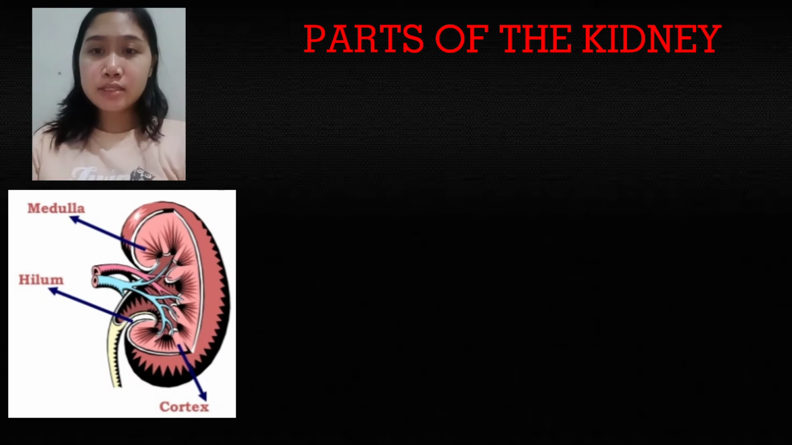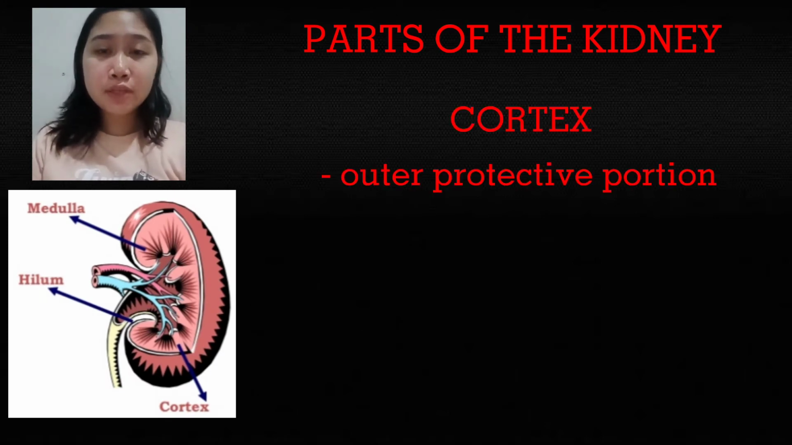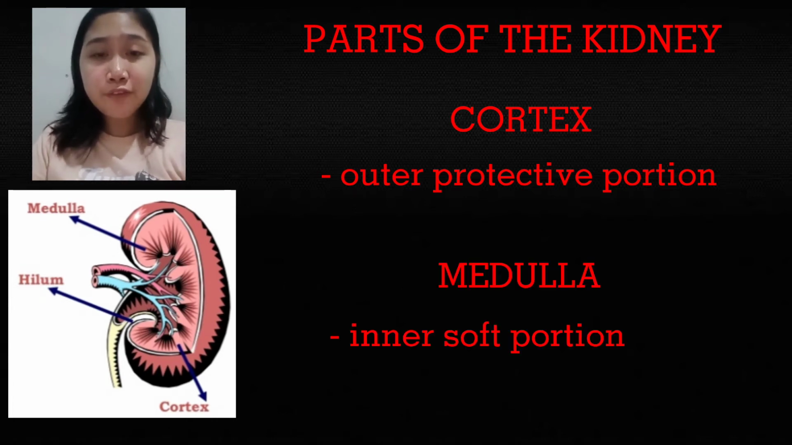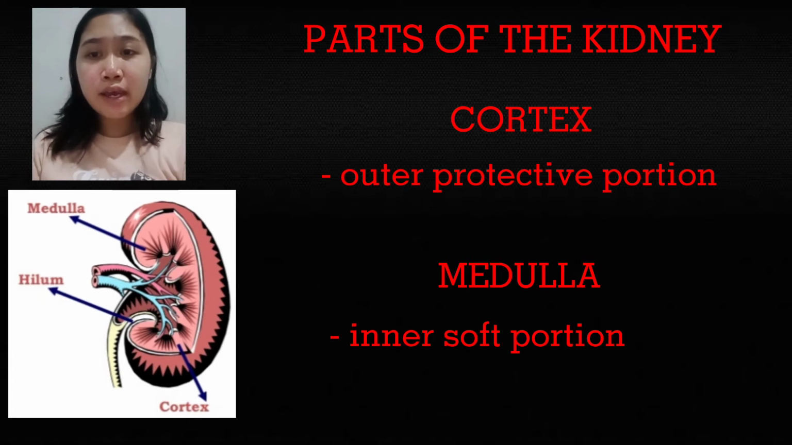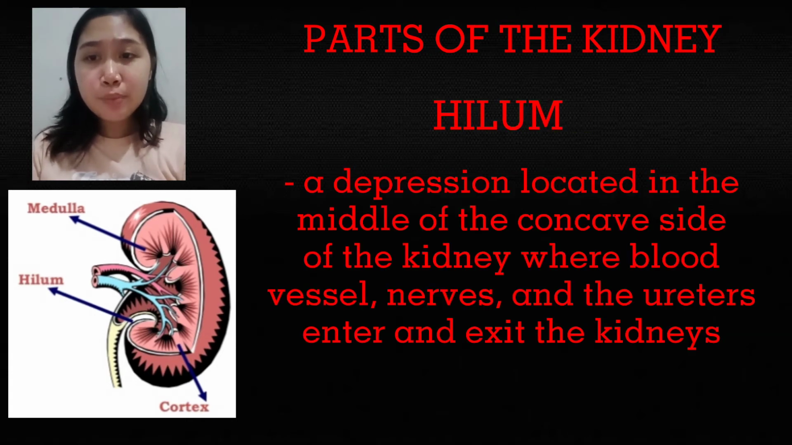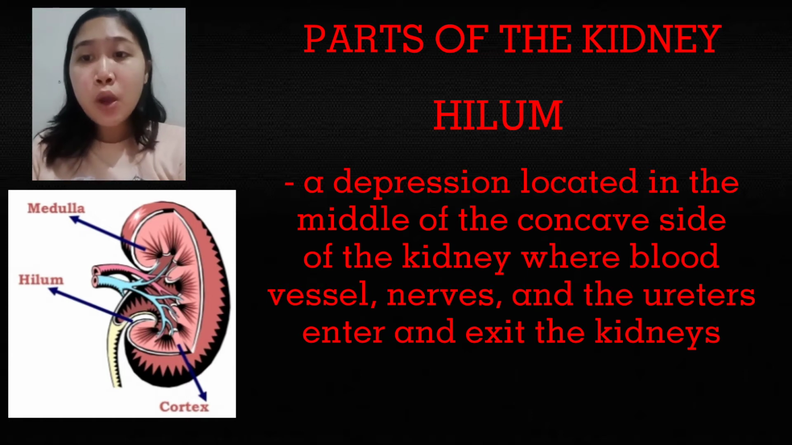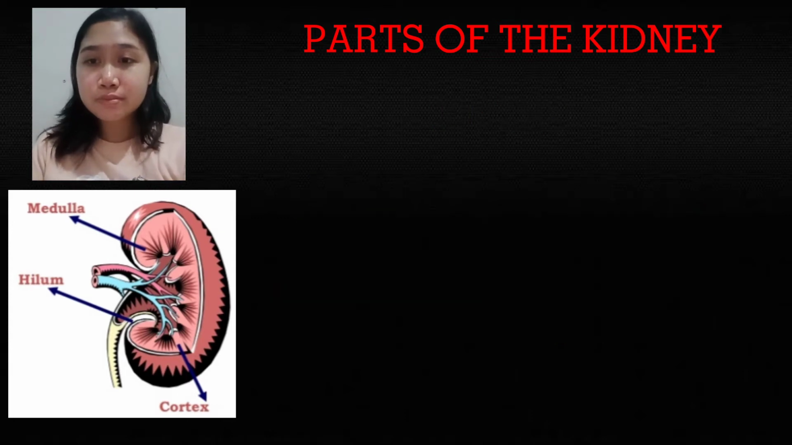Parts of the kidneys. First, the cortex, the outer protective portion. The medulla, the inner soft portion. The hilum, a depression located in the middle of the concave side of the kidney where blood vessels, nerves, and the ureters enter and exit the kidneys.